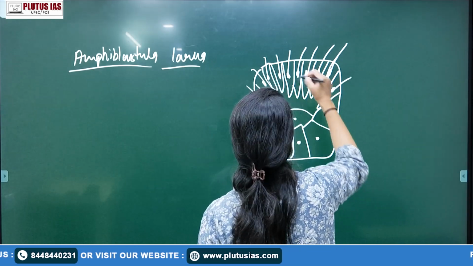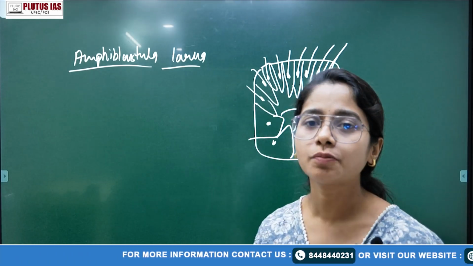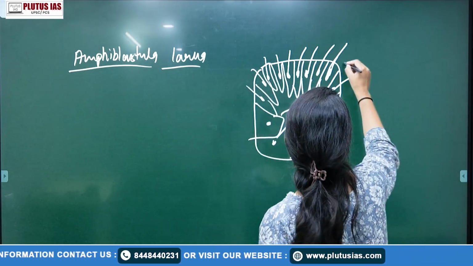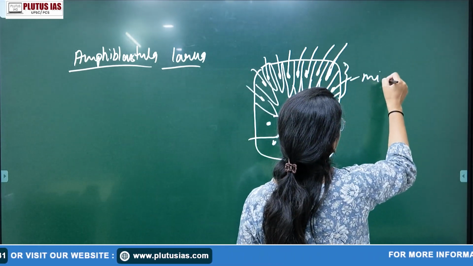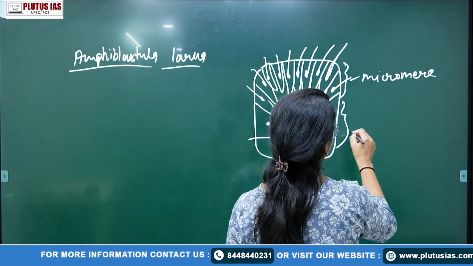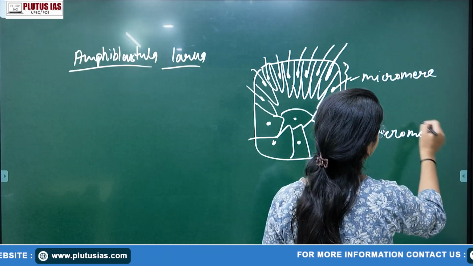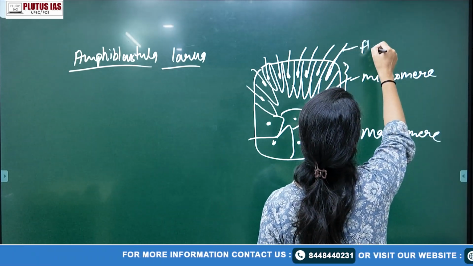This is the upper body part and this is the lower body part. The micromeres are small in shape and the macromeres are large in shape. They have the flagella, right?